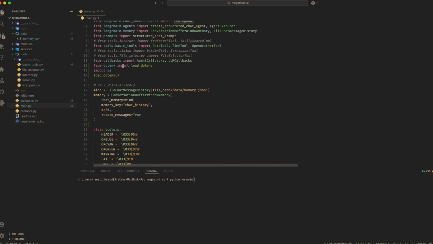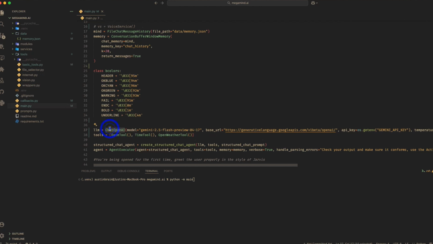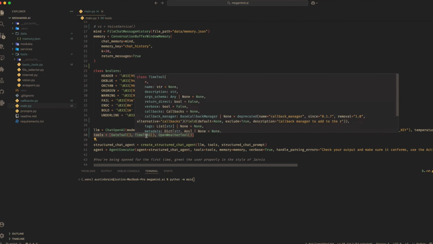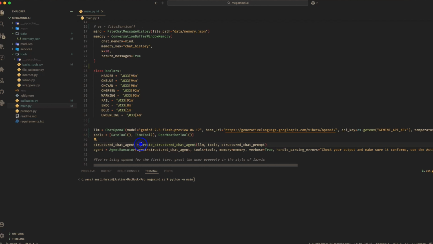So up next is the brain of our agent, and over here we set up our LLM. As you can see, we're using the Gemini 2.5 Flash preview, and we passed in our base URL. We also set the temperature to 0, and this makes the responses more deterministic and focused. Now, the next thing we're doing here is setting up our tools. We passed in all the tools we want to make available to these agents into a list, and at the end of the day, we're going to pass it into the structured chat agent, and we'll also pass it here into the agent executor.